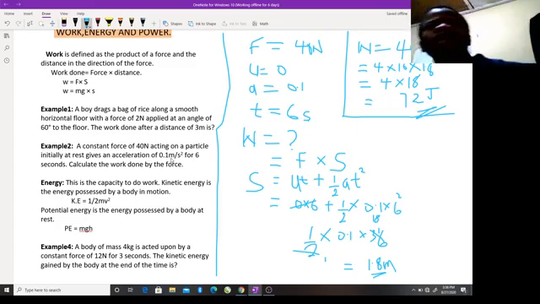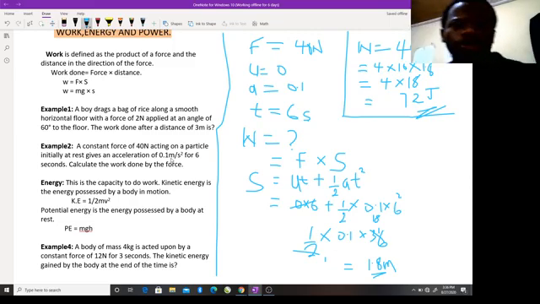What is kinetic energy? It is the energy possessed by a body in motion. When a body is in motion, it possesses a type of energy that is called kinetic energy. When a body is at rest, it also possesses a particular type of energy, and that's called potential energy. Like something latent is its potential energy.